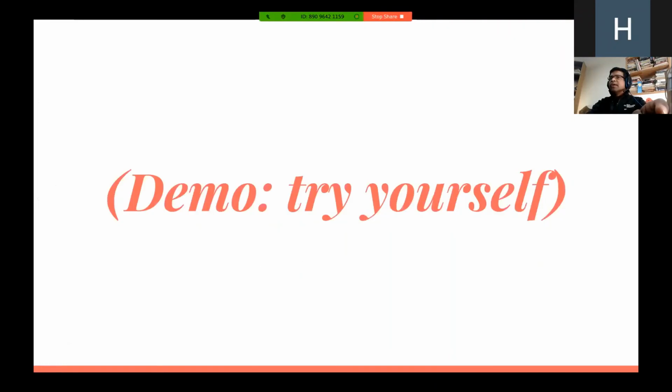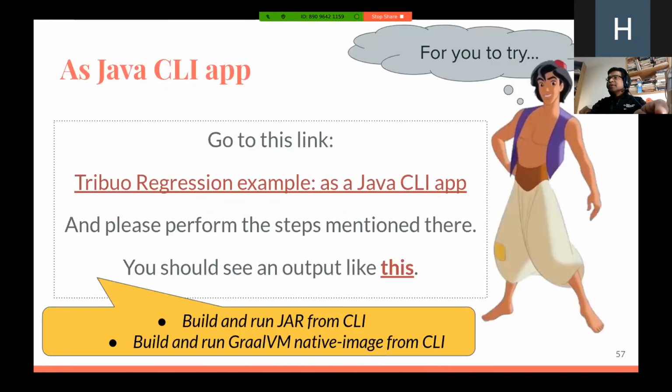So I couldn't show you all the demos of all the different examples that I've been working on and that are interesting. So I have gathered a whole bunch of them that you could do yourself. And so there is a client app, a Java-based client app that you can run, which does the same thing as you saw in the notebook I showed earlier, but you can run this from the command line, and there's a Java project written with both Maven and Gradle configuration files, and it's pure Java code, and there's a lot of print output, so you can actually see what's happening at every step. And I highly recommend you go and look at it, because you can build and run the Java files from the command line, but you can also build and run GraalVM native images from the command line.